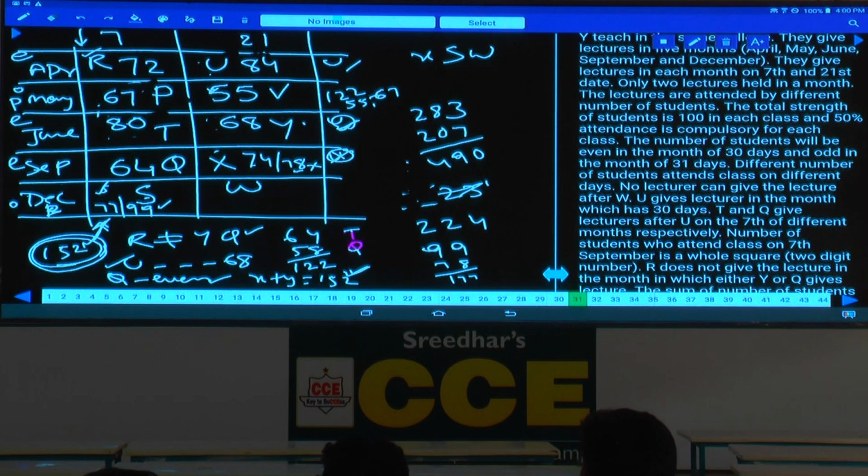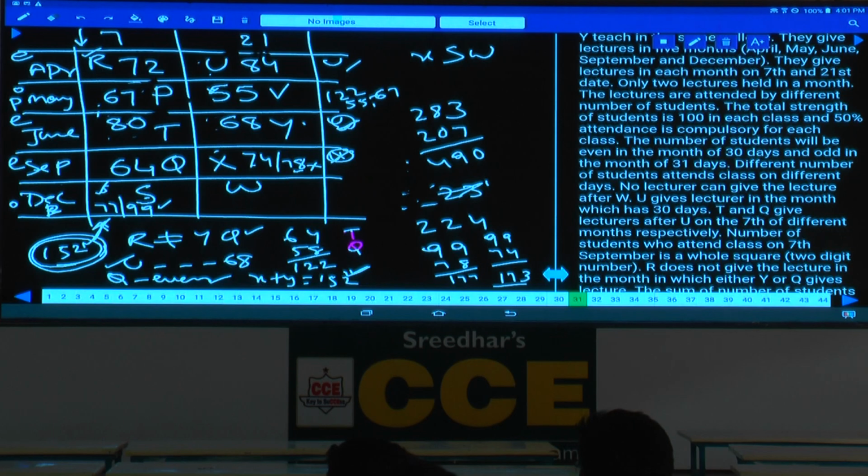Now, if it is 99 and if it is 74, then what happens here? 9 plus 4 is how much? 3, and 3 is the difference. 9 plus 7 is 16, so 173. Only 4 is the difference. 224 and 173, what is the difference here? 51. Hence it can be 51 as well, isn't it?